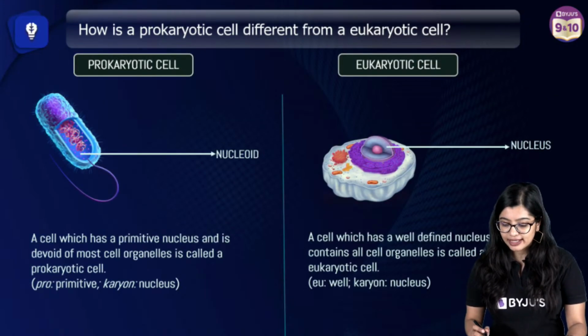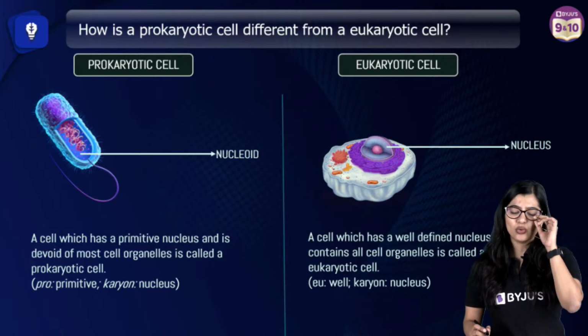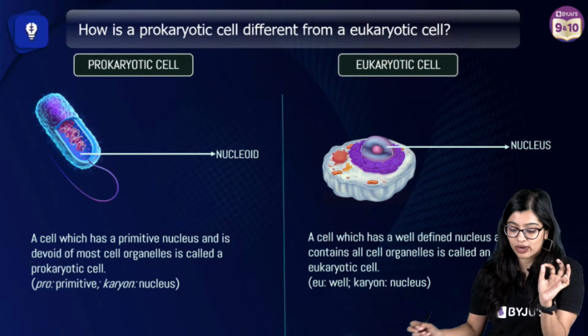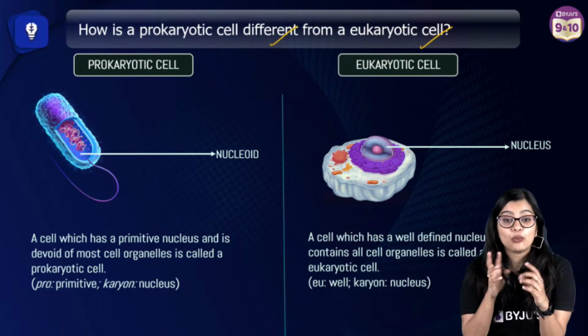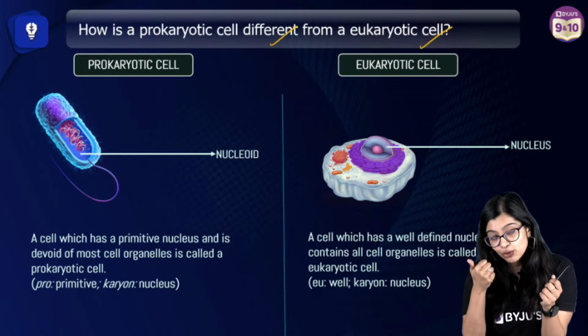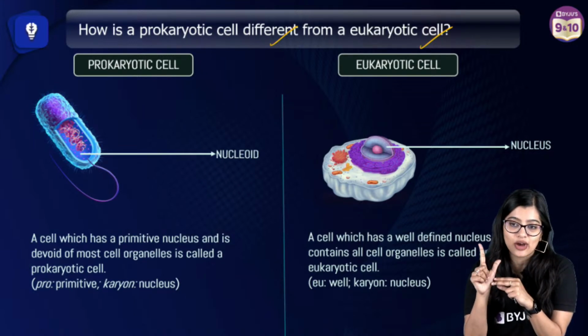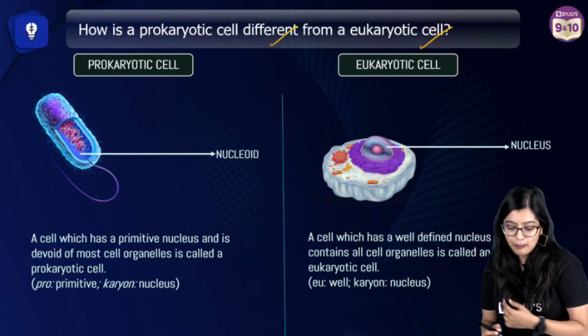So in prokaryotic and eukaryotic cell, unicellular, multicellular, yes Abhimanyu, but mainly you should write prokaryotic and eukaryotic cell with respect to the nucleus and the organelles, right? Cell organelles that are there. So simple point.